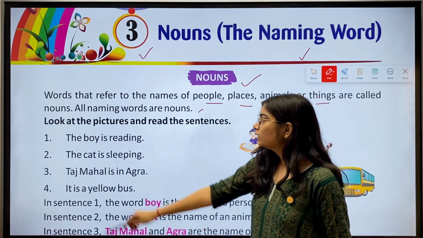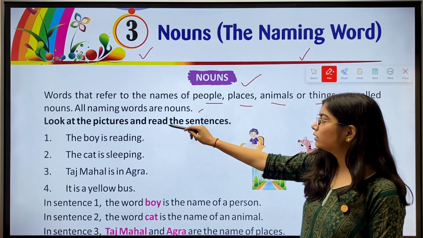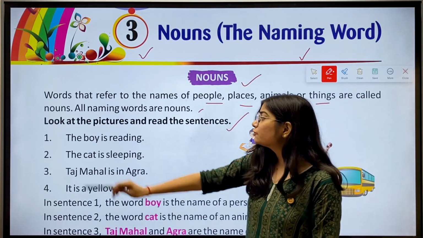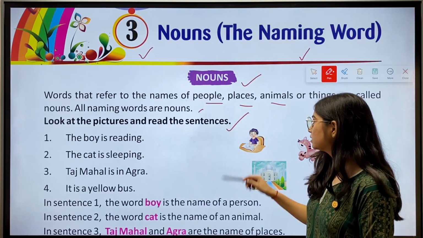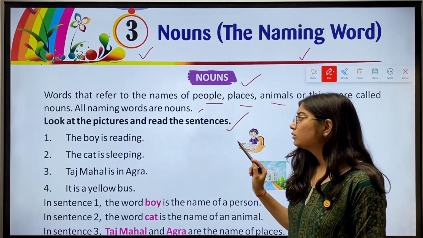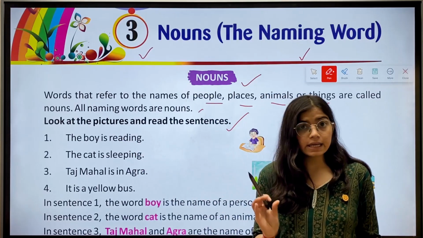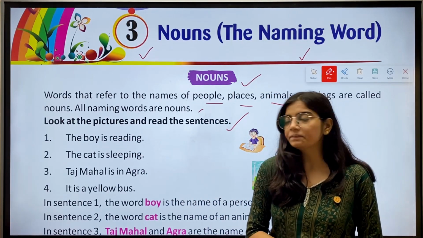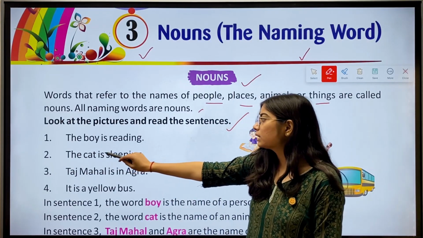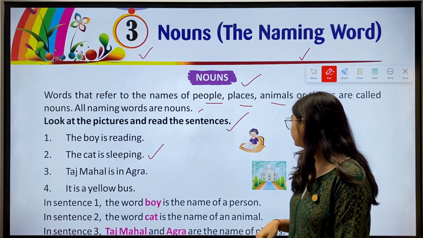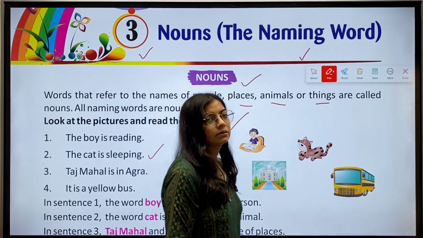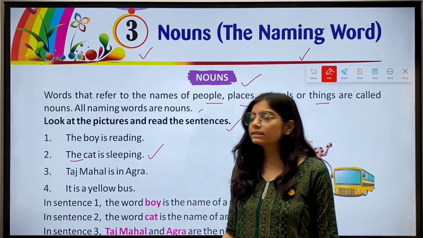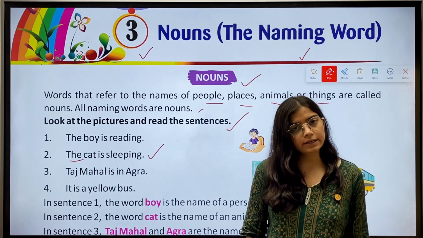Okay, then we have, look at the pictures and read the sentences. So we have to read some sentences. First, the boy is reading. Here you can see. So the boy is the noun or you can say naming word here. Okay. Then second, the cat is sleeping. Here is the cat and it is sleeping. So here the cat is the noun or naming word.